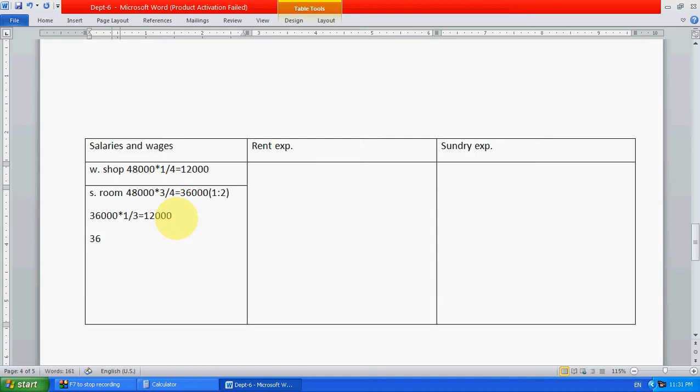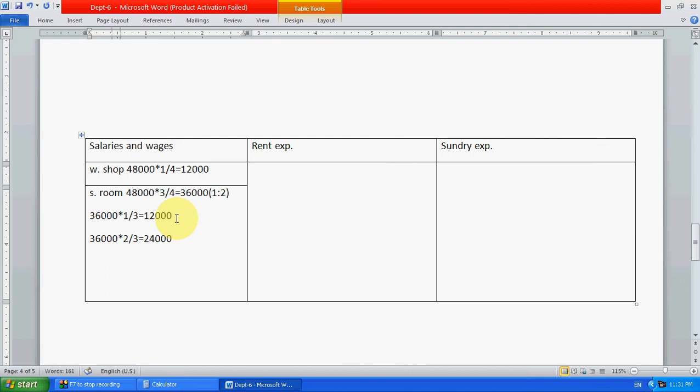Again 36,000 into 2 divided by 3 is equal to 24,000. This is how we have to divide salaries and wages.